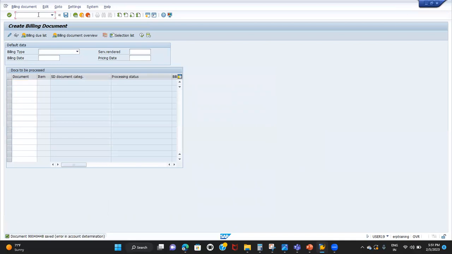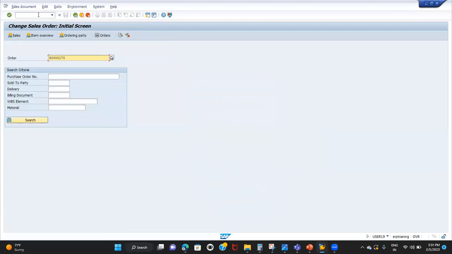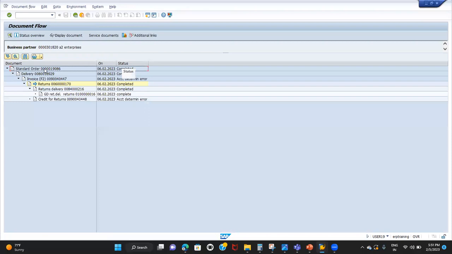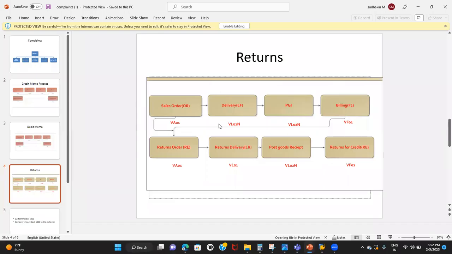If you want to see the entire flow again, go to change mode or display mode of any document. It can be order, delivery, billing document, credit memo request, return order, return delivery, or return credit memo, whatever. Just go to change mode or display mode, click on the document flow button. You can see the entire flow here: order, delivery, invoice, return order, return delivery. Then we have the credit for returns. This is the way you can proceed with the returns process.